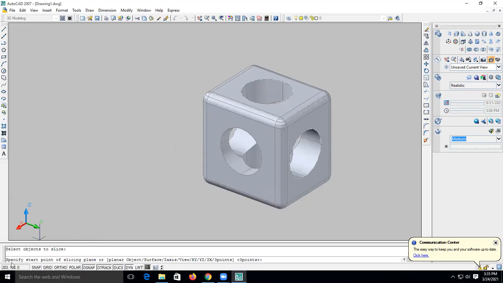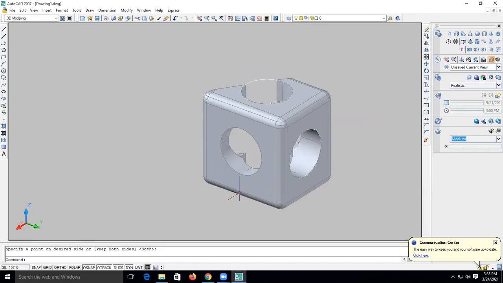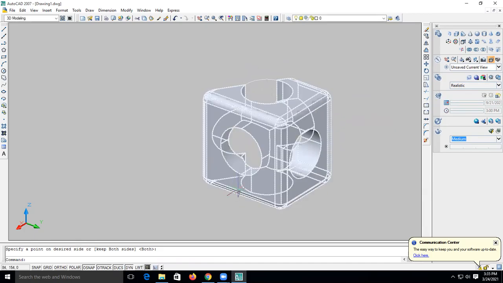See it, what is written? Specify the start point of a slicing plane. Start point कौन सा है? Let's say this is the start point. यहाँ से यहाँ तक, यहाँ से हम नीचे जाएंगे यहाँ तक. लाइकवाइज ये हमने कट कर दिया.